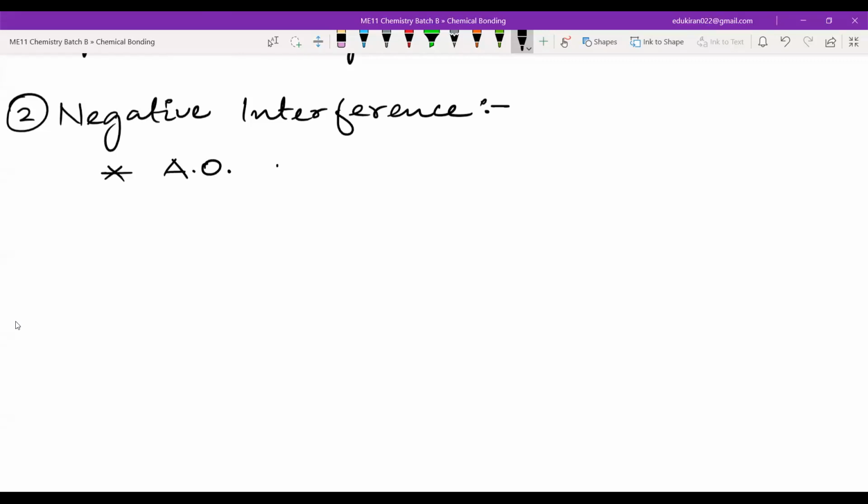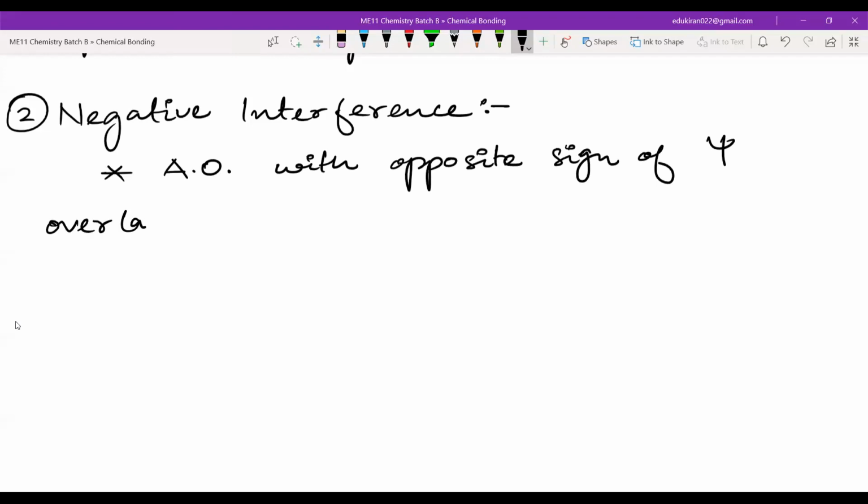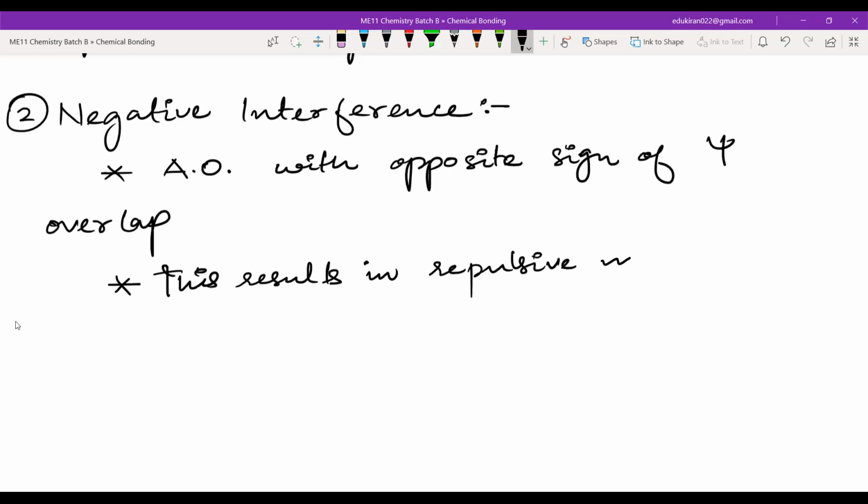Atomic orbitals with, please remember, opposite sign overlap. Then what happens? This results in repulsive interaction.